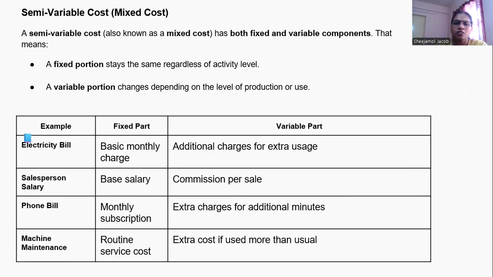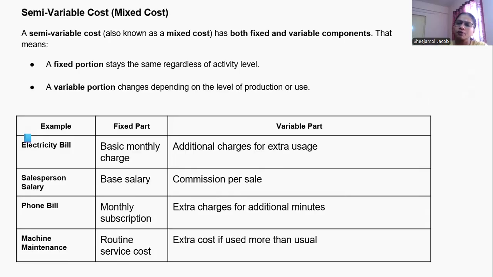In an electricity bill, the basic monthly charge is the fixed part, and if we are using some extra units, we pay an extra charge for that. That is the variable part of the electricity bill. In a salesperson's salary, the base salary is the fixed part, and the commission for sales comes under the variable part. So it comes under semi-variable cost.